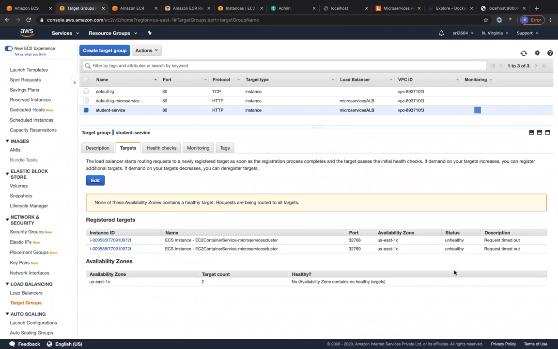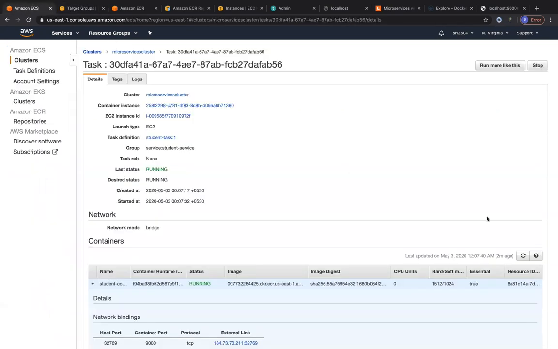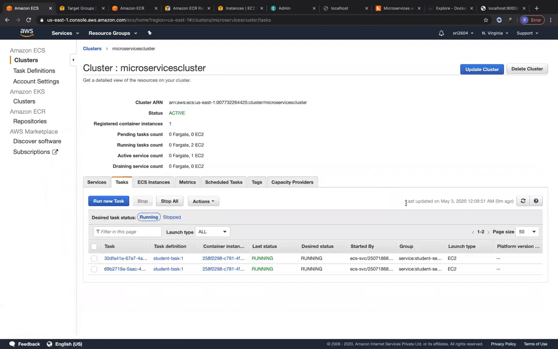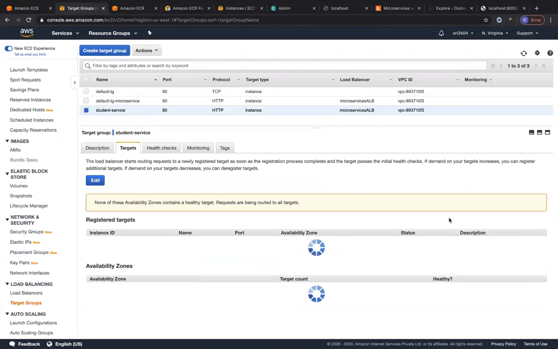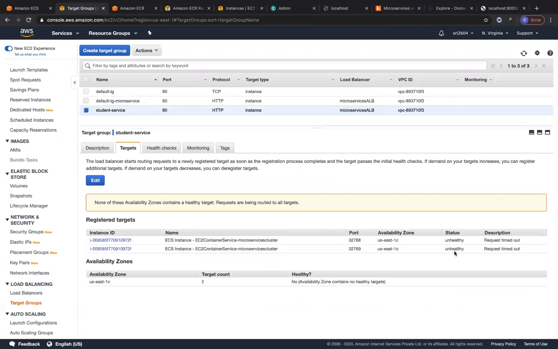Let's just wait for some time. Both the containers are in the unhealthy status. So the advantage to doing this is, now if the ECS service finds out that your containers are in the unhealthy status, it automatically spawns new containers for you. It deletes the previous ones and spawns new ones for you. So you can see these 2 are running right now. So it's still not spawned any new ones. Let me just refresh and see. It's still in unhealthy status.